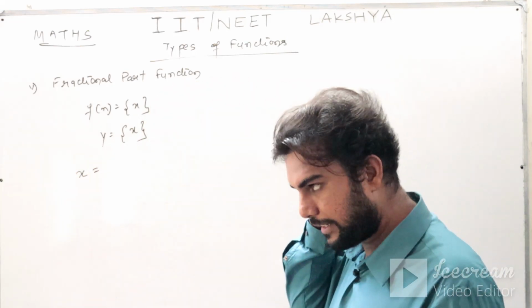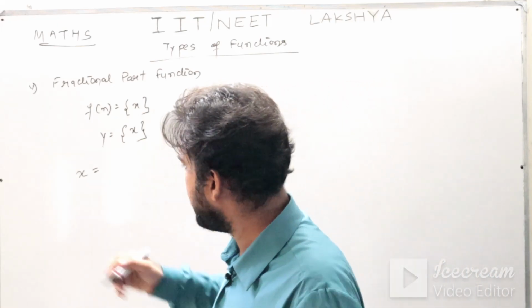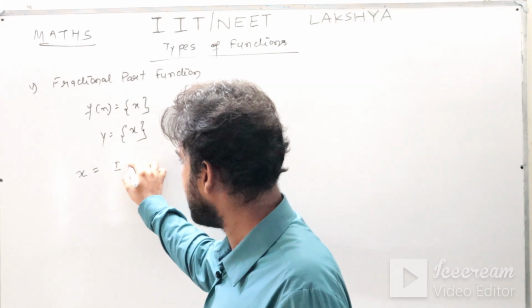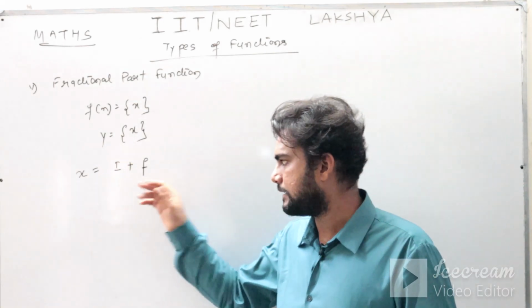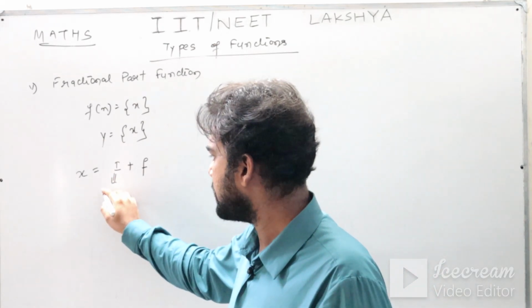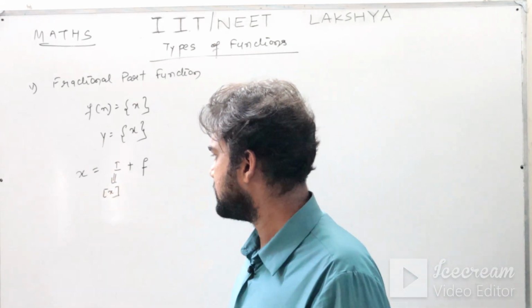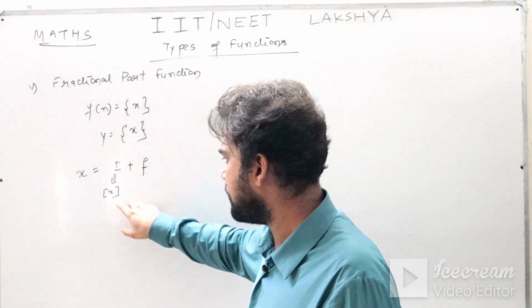Try to understand the concept. Any x is made up of two parts: one is an integer and another is a fraction. Now this integer is nothing but your greatest integer function, and whatever remaining is there is the fraction.